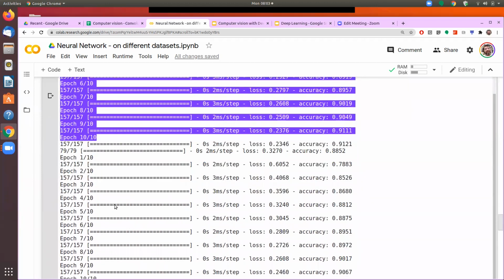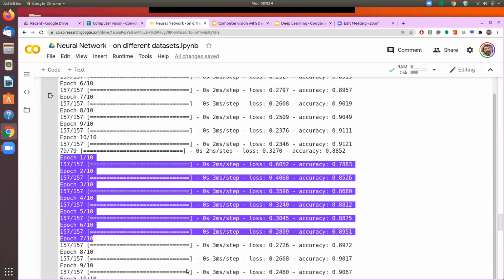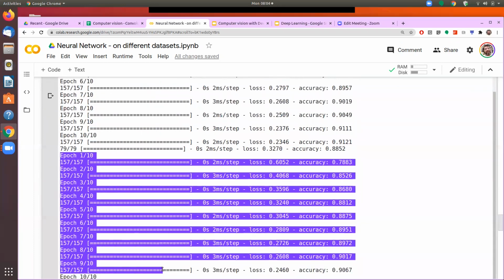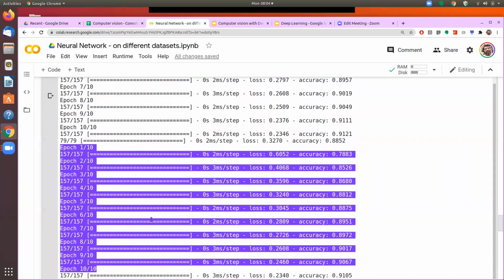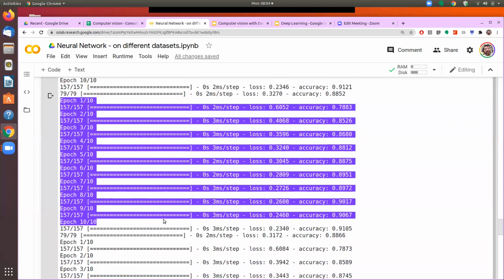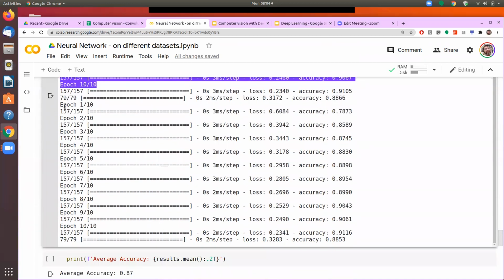Now it runs again the same thing 10 times, because we have given the number of epochs equal to 10. And this will be run where the second bucket will be used for validation and first and third will be combined for training. And then it runs again the third time.